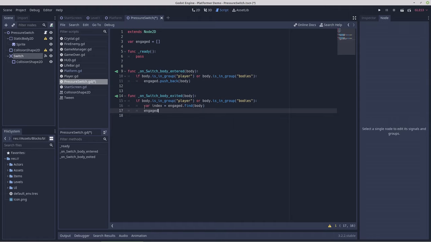Engaged dot remove index. That way, if more than one thing ends up inside of the switch at a time, it's able to know if engaged has any content in it.